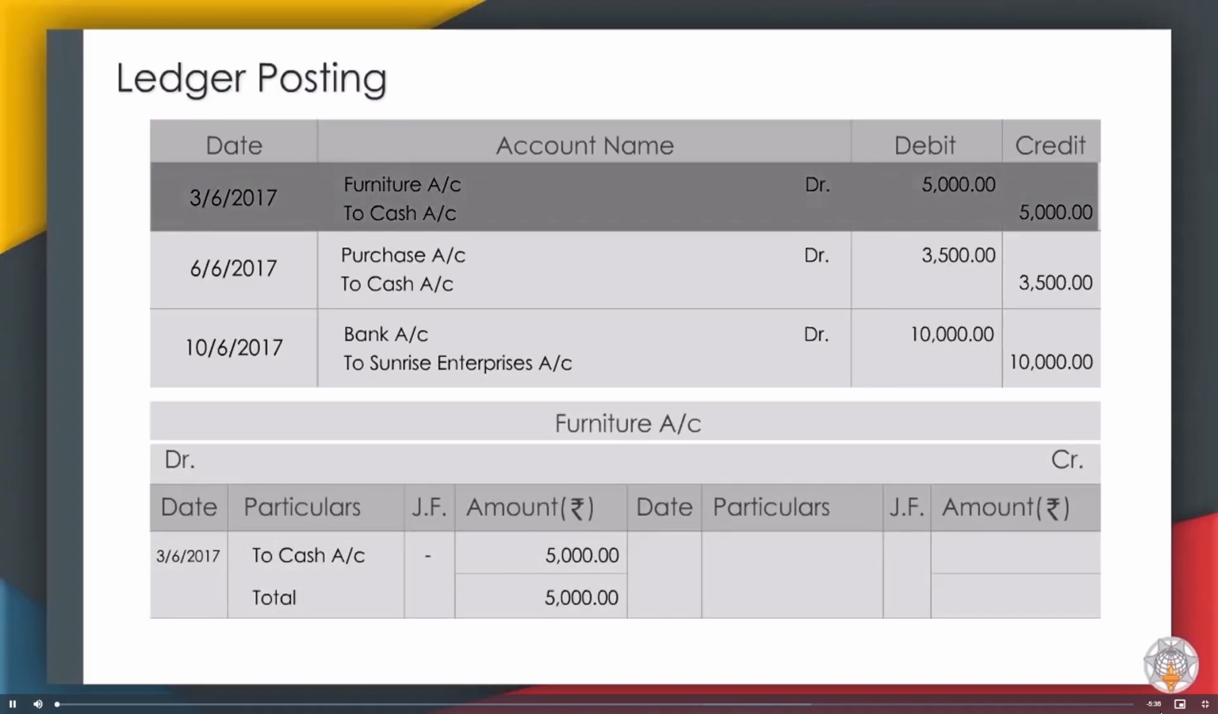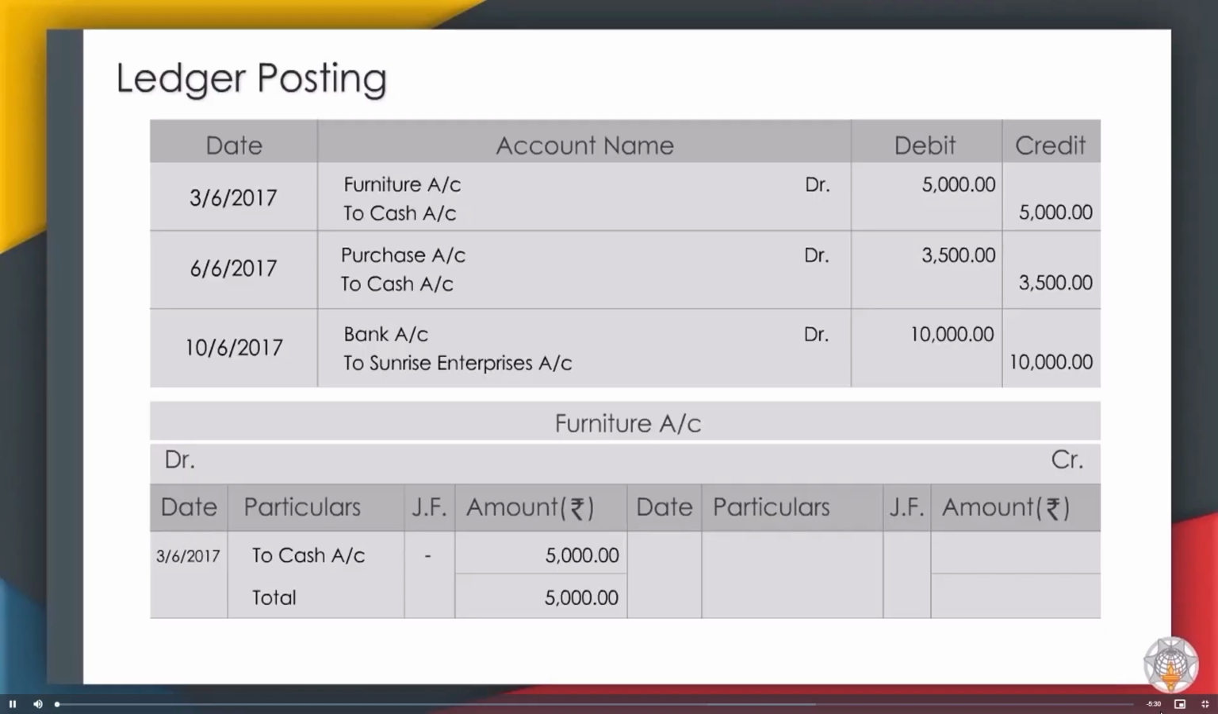Here, furniture account is debited with amount 5,000. Therefore, in the ledger of furniture account, we will write to cash account in the particulars column for the same date, 3rd June 2017, with the same amount, rupees 5,000. Similarly, if there are more entries for some other dates for furniture account, we will post them in the ledger with date and amount to the debit or credit side as per the journal entry. Similarly, let us post for the remaining ledgers.